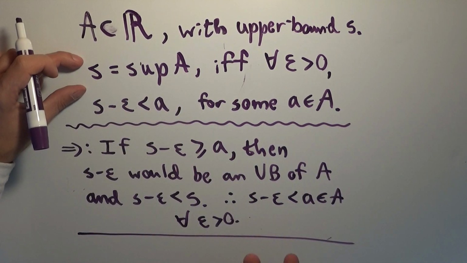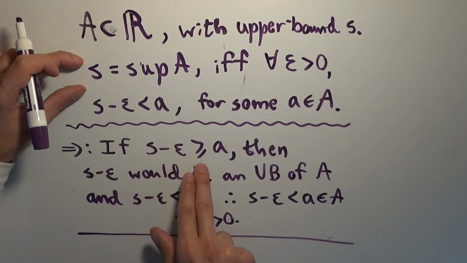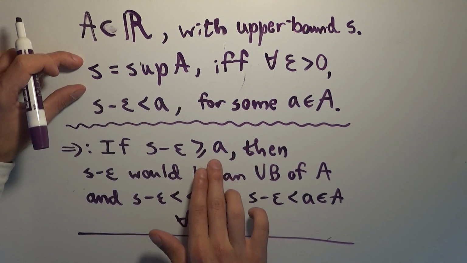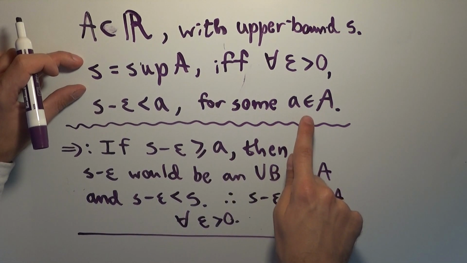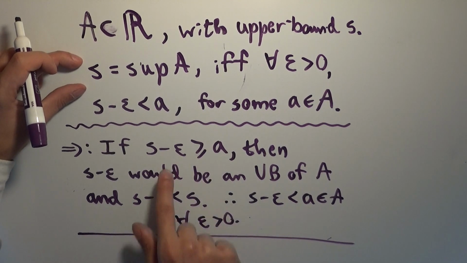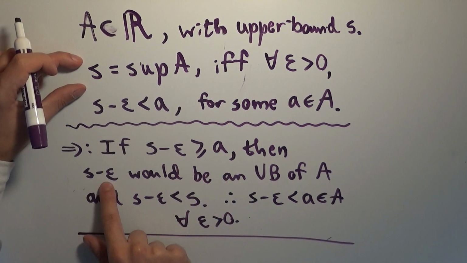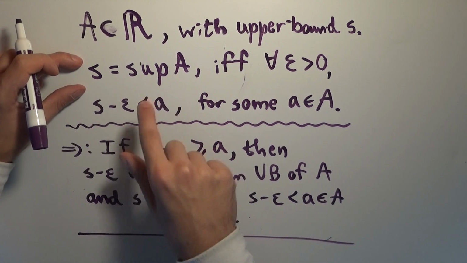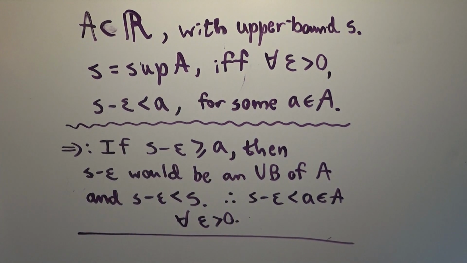And that's got to be the case, because if S minus epsilon were greater than or equal to all elements of big A, I should have said that there, but I'm saying this is all elements, because we only need a single element for it to not work. So this is saying that this has to be greater than or equal to all elements. If it was, then this S minus epsilon, which is smaller than S, would be a new upper bound of A, which is less than the least upper bound, which doesn't make any sense, right? So that would be a contradiction.